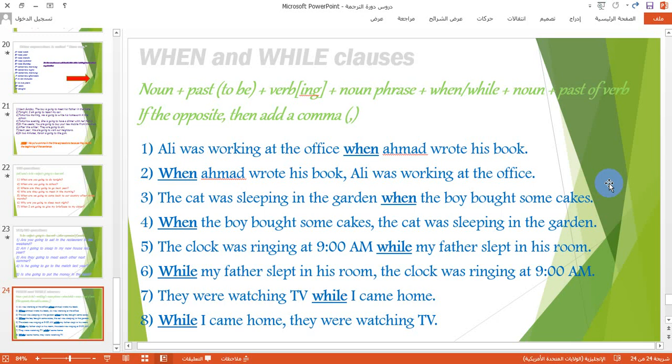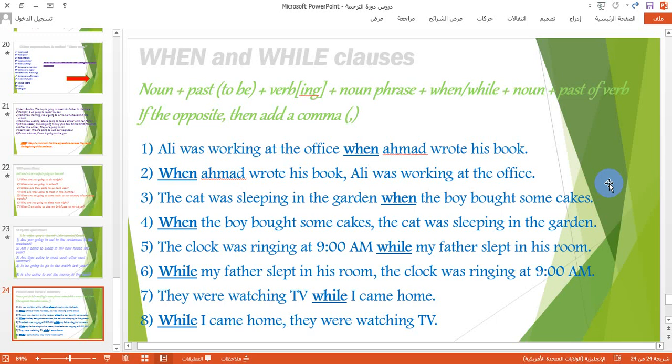The first example: Ali was working at the office when Ahmed wrote his book. Look, there is no comma, because the when statement is in the middle of the sentence, so we do not put a comma in this sentence. But in the second sentence, what happens? When Ahmed wrote his book, Ali was working at the office. See what we do? We put a comma because the when statement comes at the beginning of the sentence.